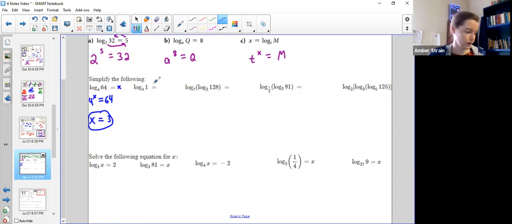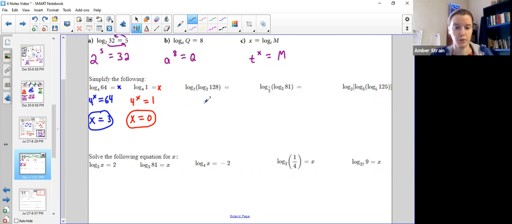Okay, so this one right here, same story. I'm going to name it an x again. Switch colors so I can distinguish them. This one would be 4 raised to this power equals 1. And I hope everybody gets this one because anything to this power should equal 1. What is that number? It is 0. Anything to the power of 0 equals 1.